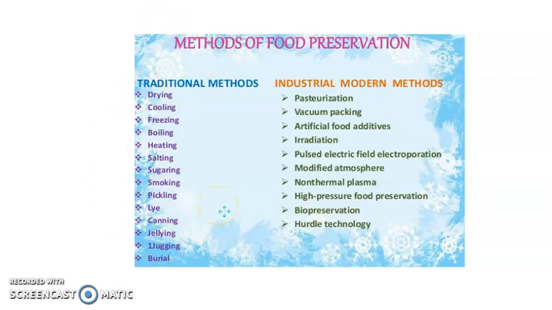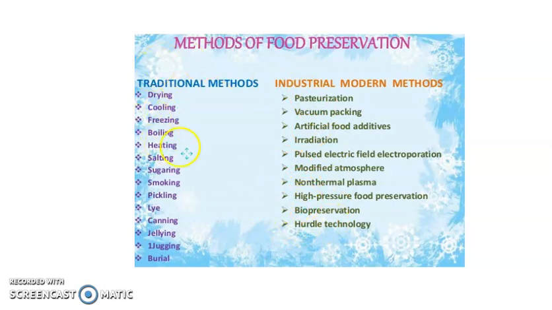These are the older methods that were used and are still being used. But the industrial methods, the main methods we use for milk and for our food, are pasteurization, vacuum packing, and many others. So these are the traditional and modern methods used to preserve food.